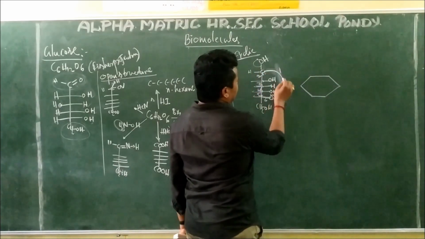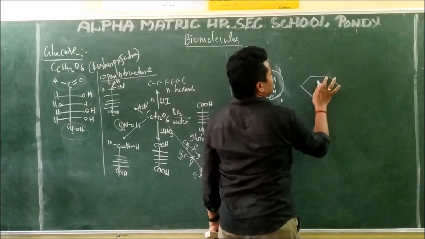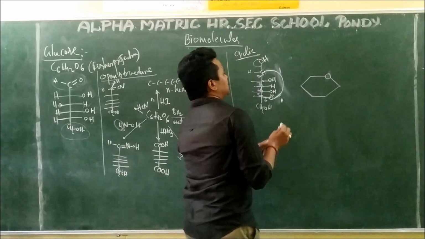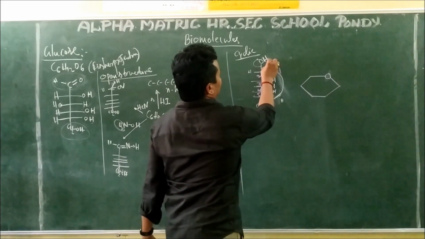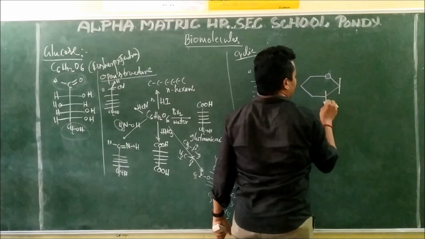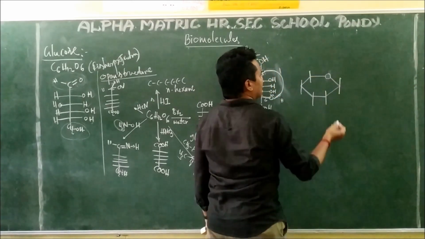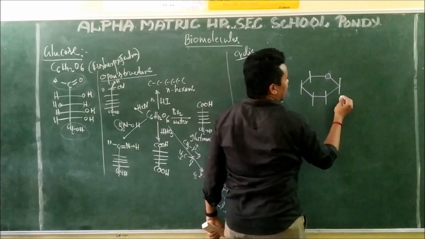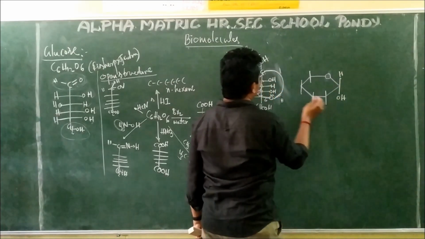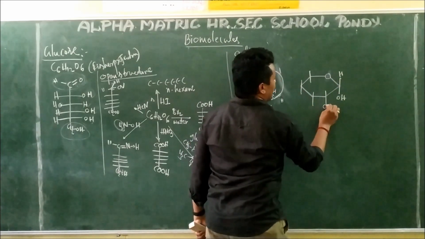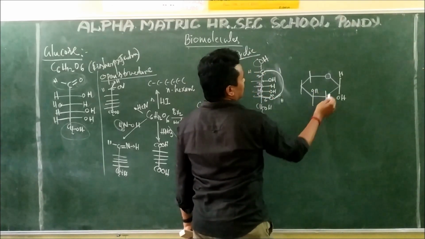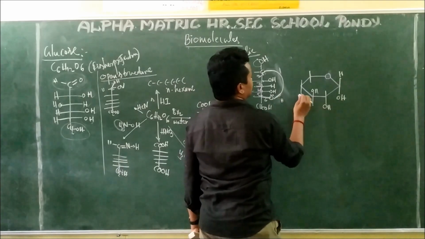In the ring, one oxygen is there. That oxygen I am going to write here. And the first position contains what? One OH and one H. Everywhere bonds are there, so this OH I can write down or up. I will write it down here, and H is here. Second position OH, on the right side, so I have to write it down. Third position OH, on the left side, so I have to write it up. And 1, 2, 3, 4, fourth position OH, down.